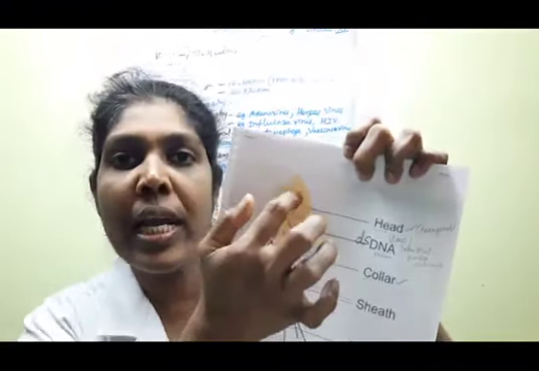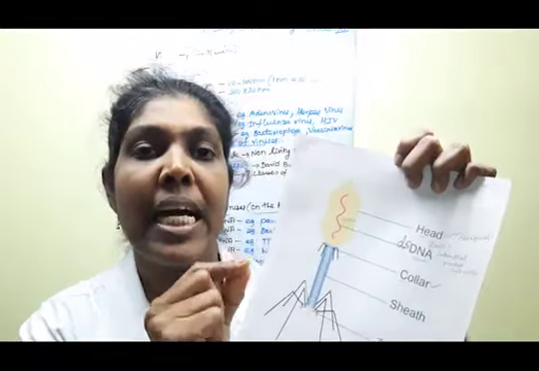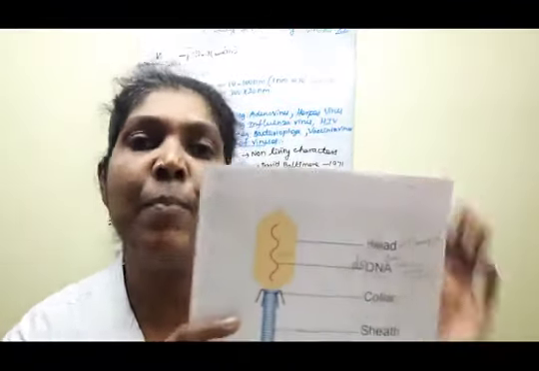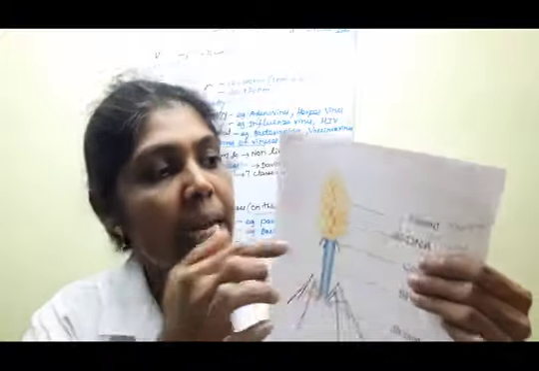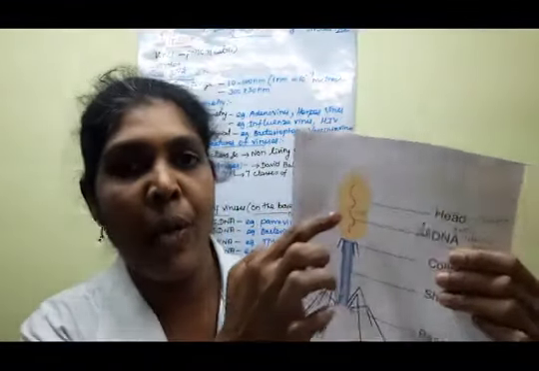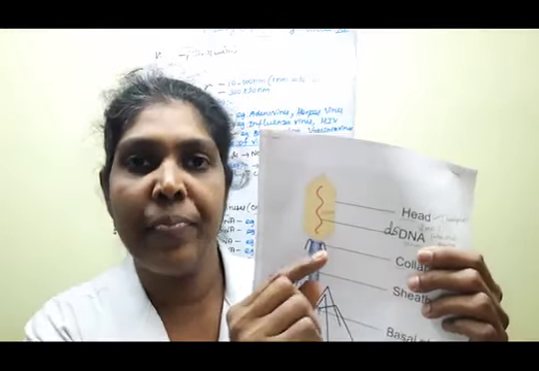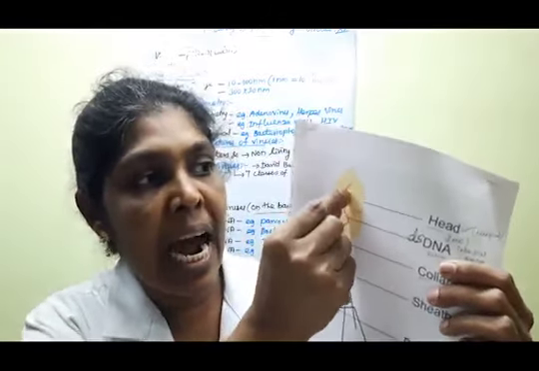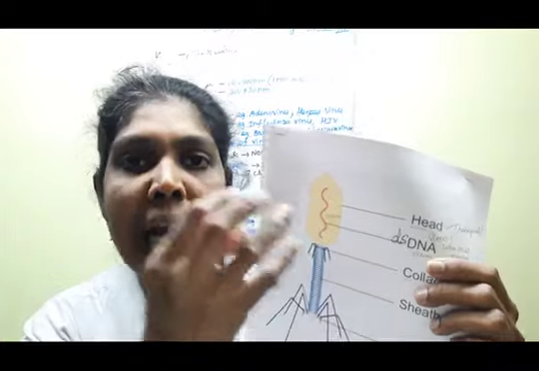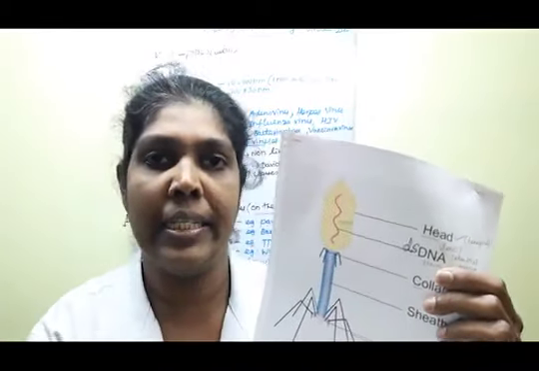Clear? Inside it there is a double-stranded DNA molecule, about 50 μm long, tightly packed inside the head region.